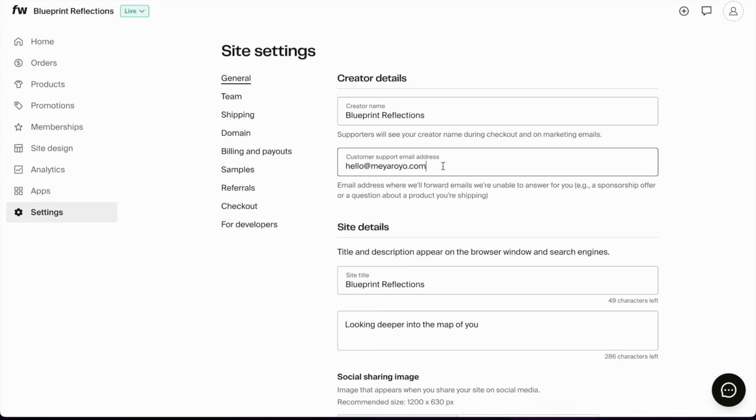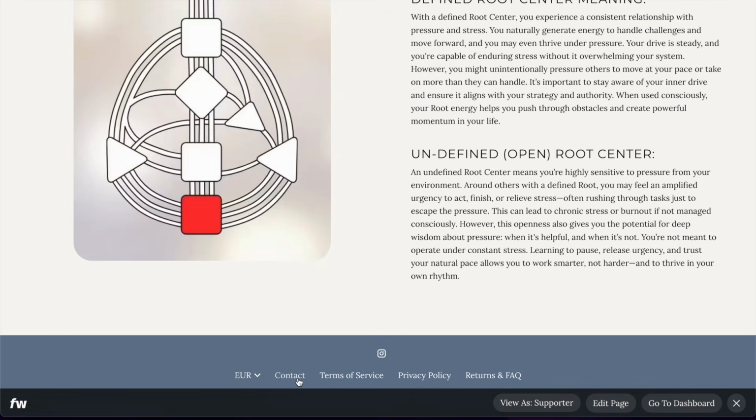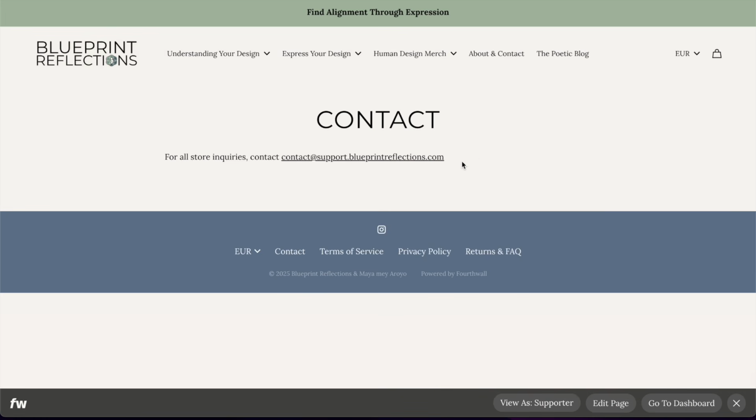Here is a customer support email address. Now, they handle customer support for you for the print-on-demand products that you're selling. And most likely, a lot of people are going to contact them because this is automatically appearing on the contact page, an automatic email where they know at Fourthwall that this person came from your shop. But let's say this person came and they have a question and Fourthwall doesn't have the answer because it's about a product, for example, that I'm selling myself or a digital download, or someone just wanted to ask me a question about human design.